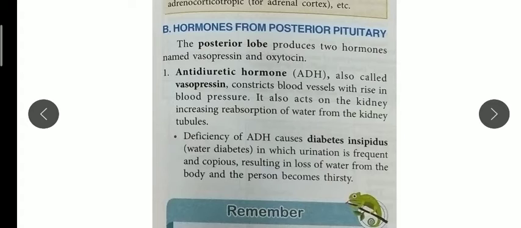Now next is the posterior pituitary lobe. The second lobe secretes two hormones. The first one is antidiuretic hormone, that is the full form, and the short form is ADH. So you should remember what is ADH.